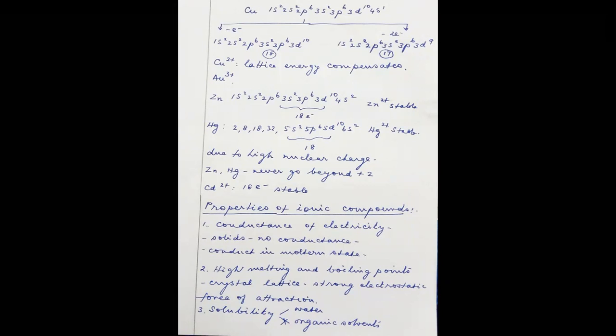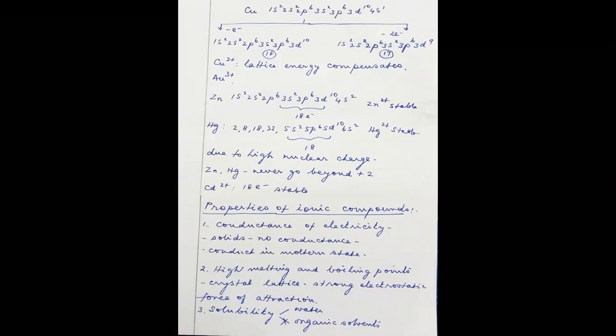Because of the regular pattern, the crystal will show very high melting and boiling points because of the strong electrostatic attraction. The charged particles are fixed alternatively, a positive charge, then a negative charge, then a positive charge, in a three-dimensional array.